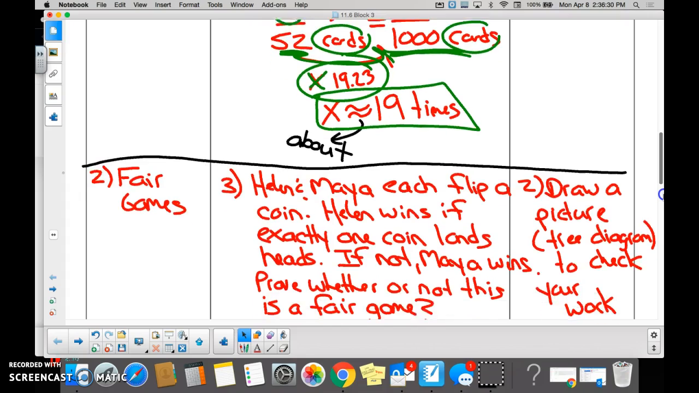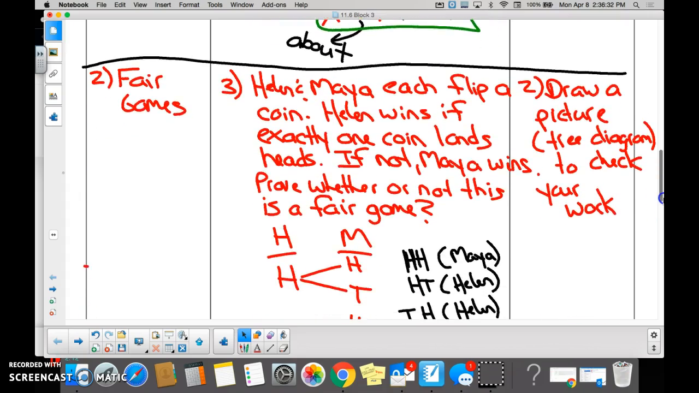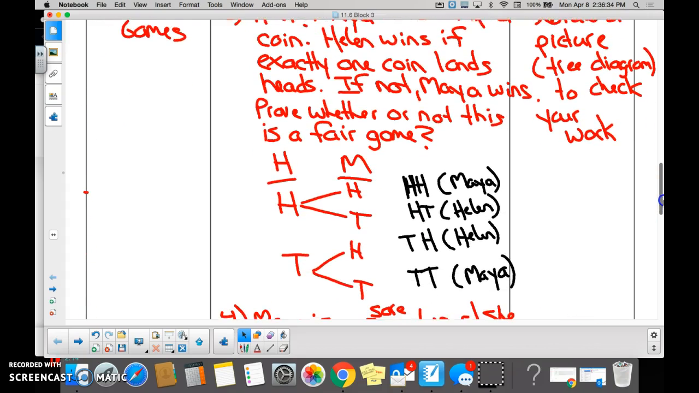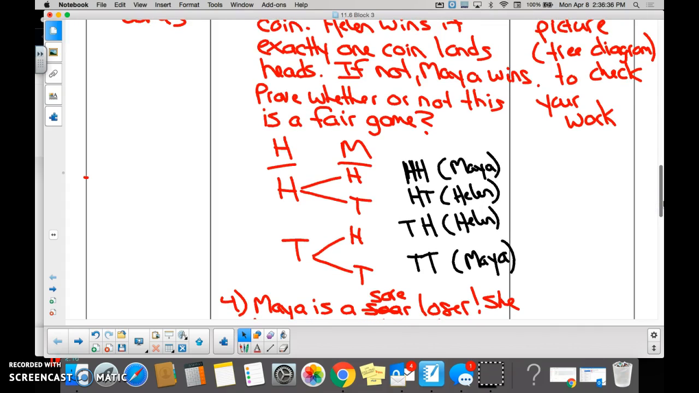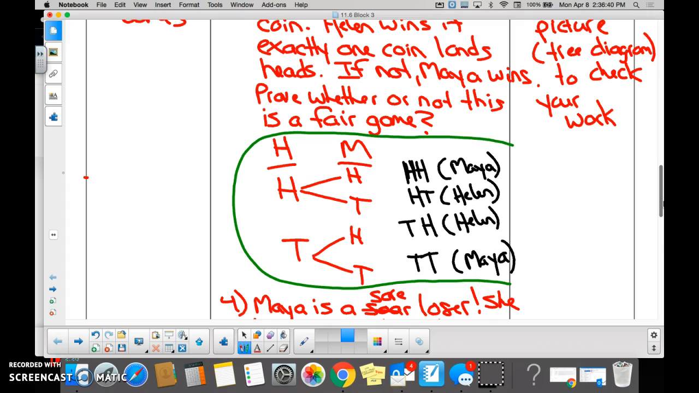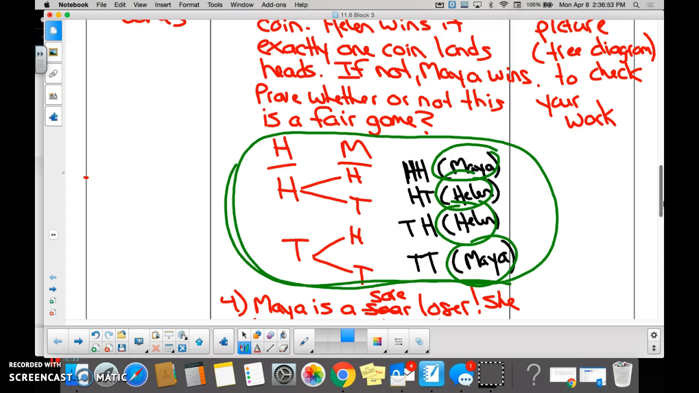And then the fair game. Helen and Maya each flip a coin. Helen wins if exactly one coin lands heads. If not, Maya wins. Prove whether or not this is a fair game. Here's our proof. I know we just did this, but I'm going to remind you tomorrow when you're watching this video that you guys all thought that the game was not fair, right? Yeah. And if you look at it, it looks like Maya wins twice and Helen wins twice, right? Therefore, the game would be fair.